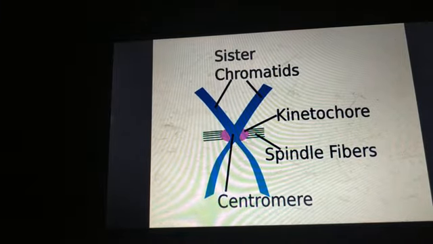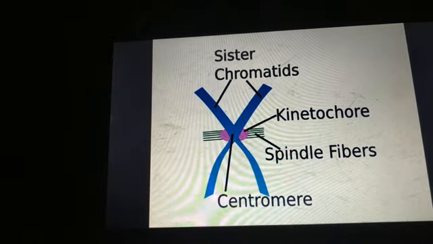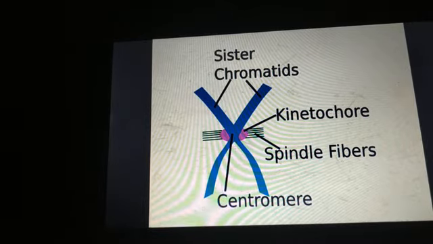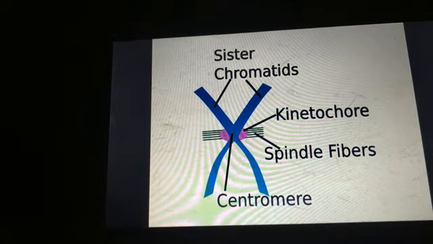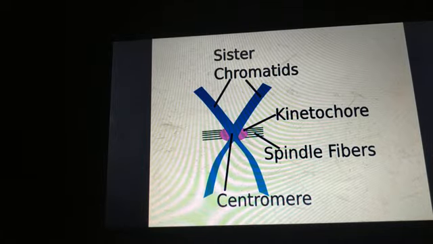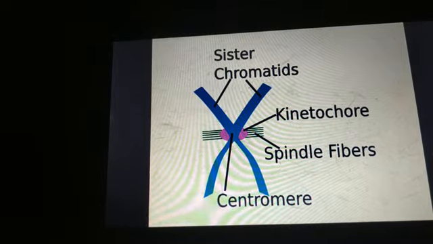Now in your textbook, they have mentioned one more phase, that is pro-metaphase. Before metaphase and after prophase, we have pro-metaphase. What happens here?